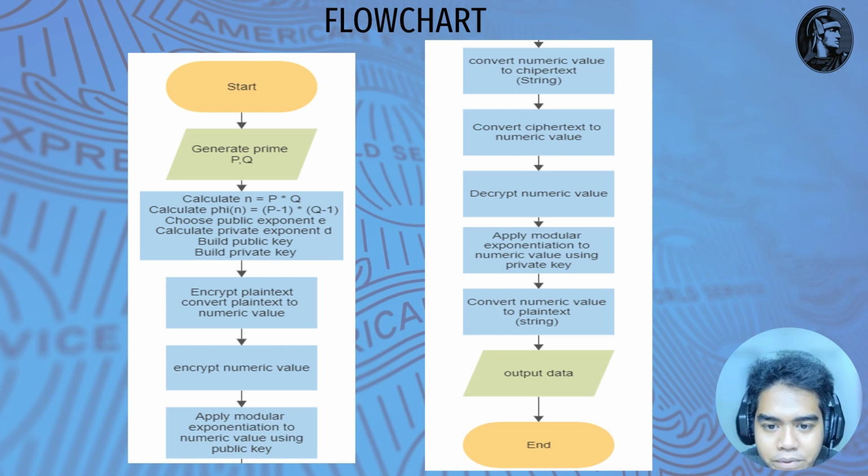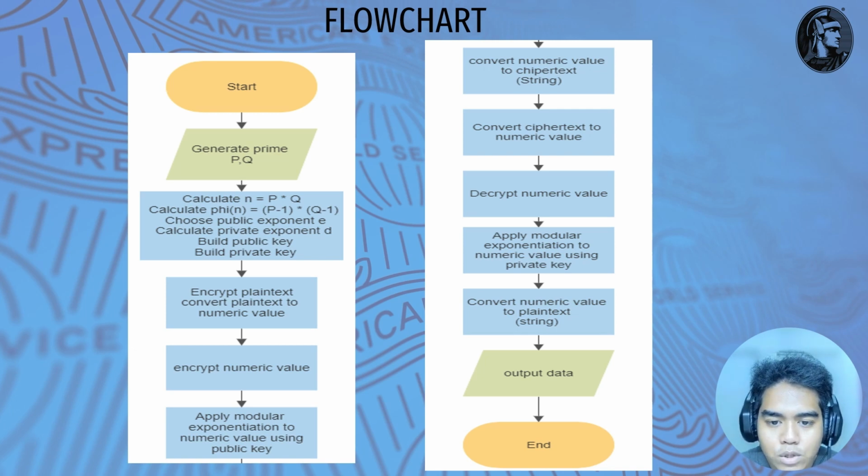Step 1, choose parameters. Choose the parameters required for the RSA algorithm, including the desired key size and the public exponent. Step 2, generate prime P. A random prime number P is generated. Step 3, generate prime Q. A random prime number Q is generated. In the fourth step, calculate n and phi n. The values of n and phi n are calculated.